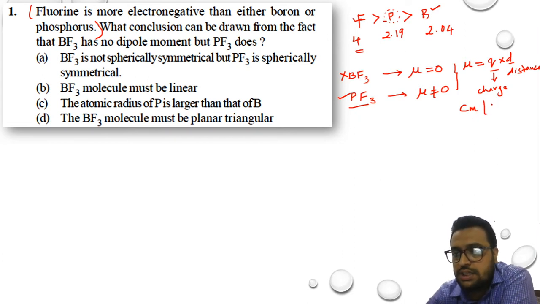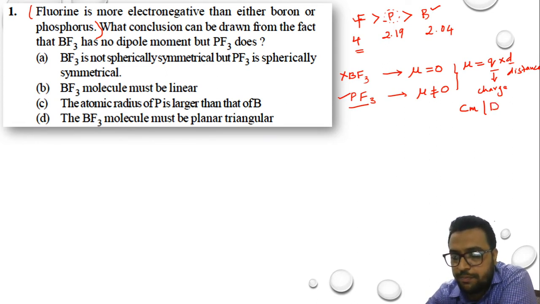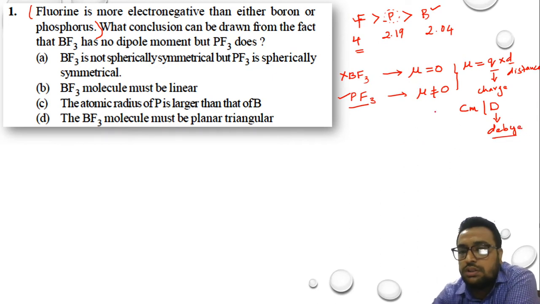Or else there is a standard unit for the dipole moment. It is called the debye, which is represented by capital D. It is called the debye. Okay, so these are the details with respect to this.